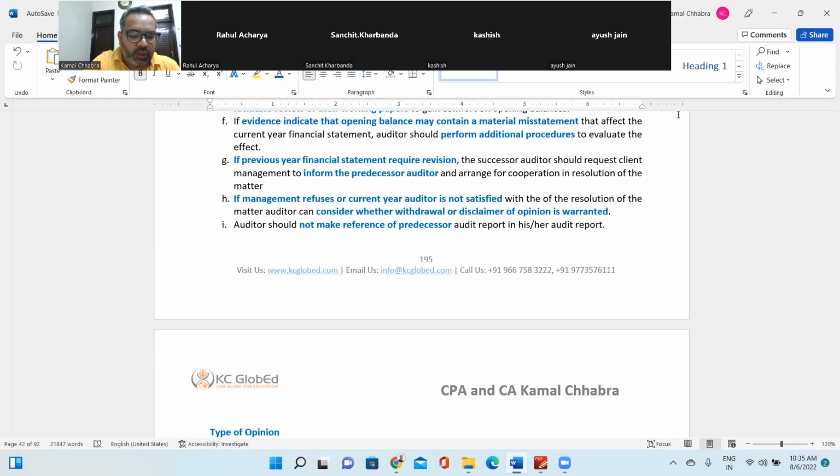When we are testing opening balances for, let's say, provision for long-term employee benefits, and you concluded that certain assumptions considered in the previous year were not right.